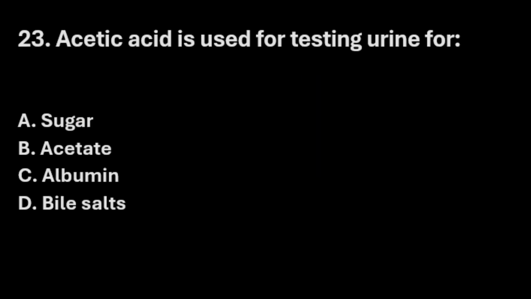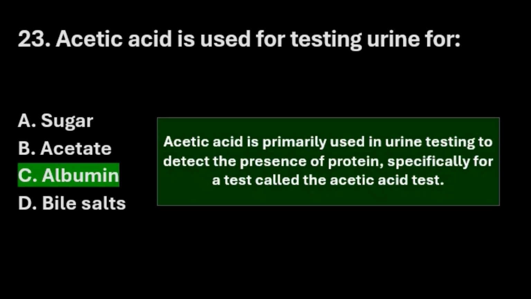Next question. Acetic acid is used for testing urine for option A sugar, option B acetate, option C albumin, and option D bile salt. The right answer here is option C albumin. Acetic acid is primarily used in urine testing to detect the presence of protein, specifically for a test called the acetic acid test.